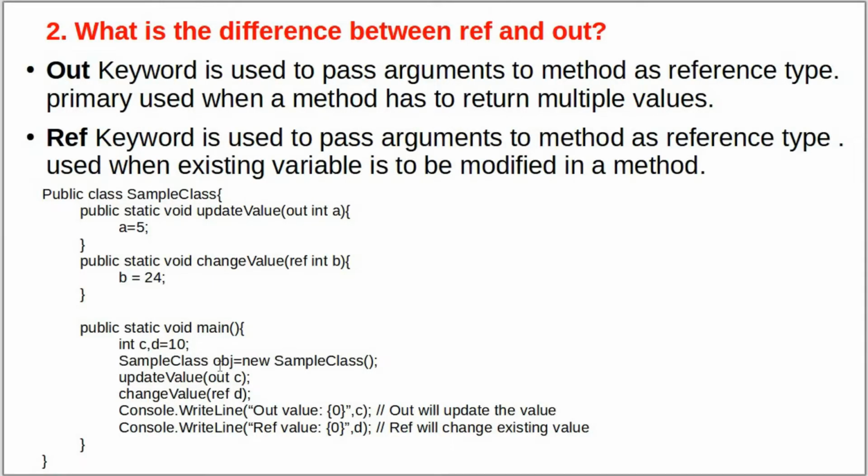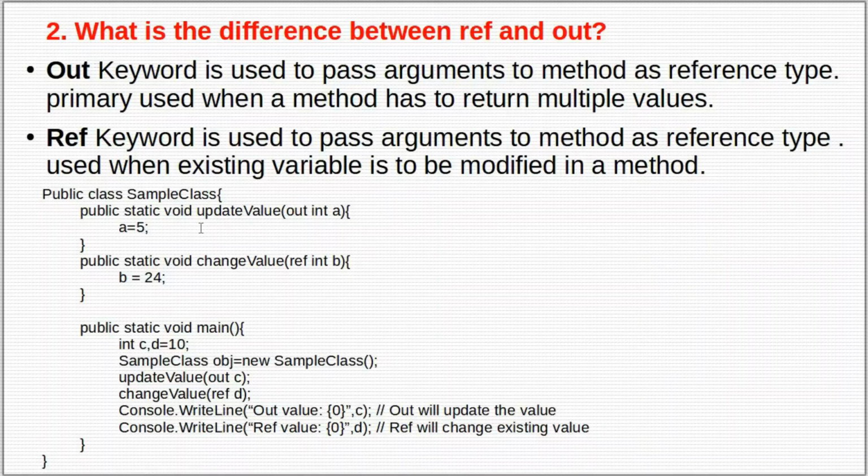Our next question is: what is the difference between ref and out? Out is a keyword which is used to pass arguments to a method as a reference type. It is primarily used when a method has to return multiple values. Ref is also the same as out, but whenever a value needs to be changed or modified in a method, we will use ref. Let's practically check what ref and out are.